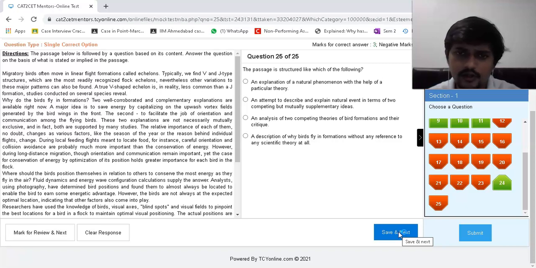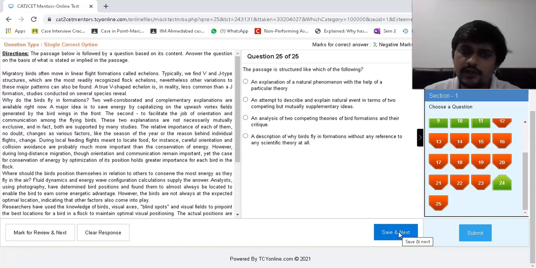An attempt to describe and explain a natural event in terms of two competing but mutually supplementary ideas. Okay, this could be it. An analysis of two competing theories of bird formation and their critique. There's no critique to it, so C will be eliminated.